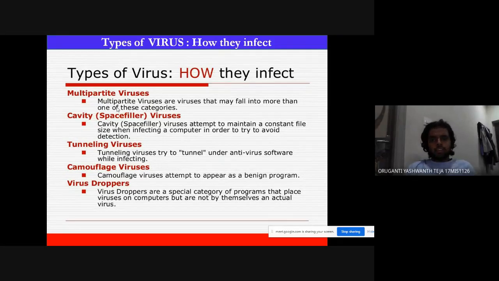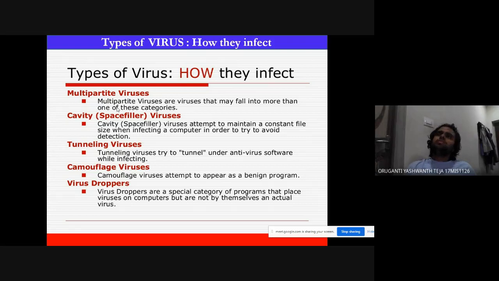Multipartite viruses. Here there are cavity or space filler viruses. This virus attempts to maintain a constant file size while infecting a computer in order to avoid detection.